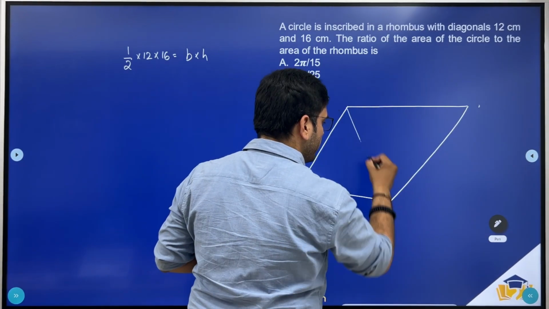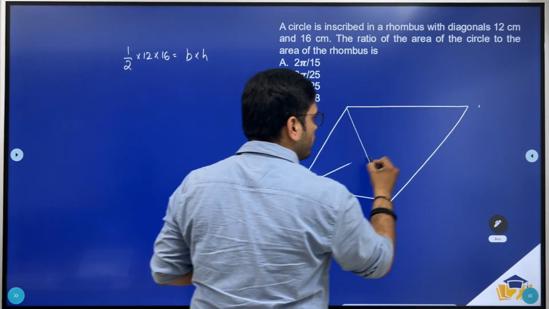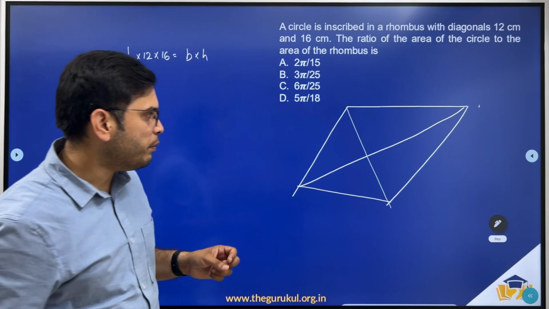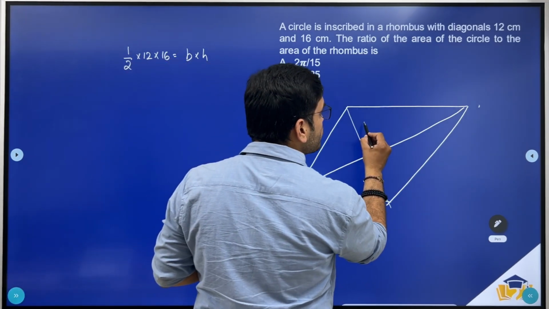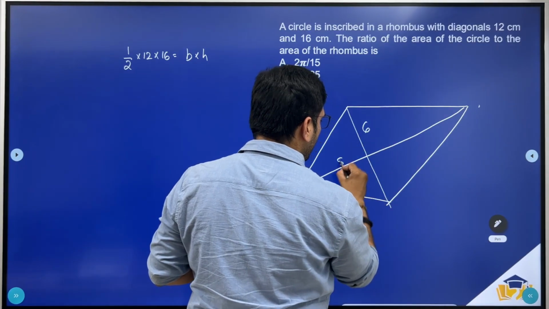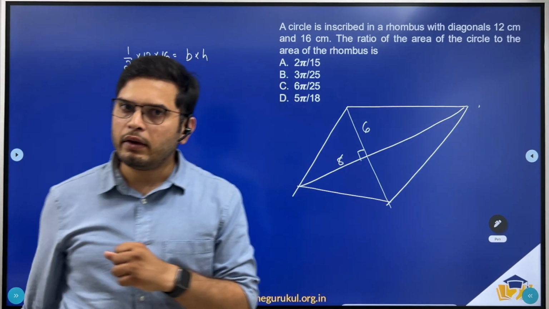Now this diagonal is given to be 12 centimeter, and this diagonal is given to be 16 centimeter, and we know that in a rhombus diagonals bisect each other, right? So this would be 6 and this would be 8, and diagonals bisect each other perpendicularly, right?